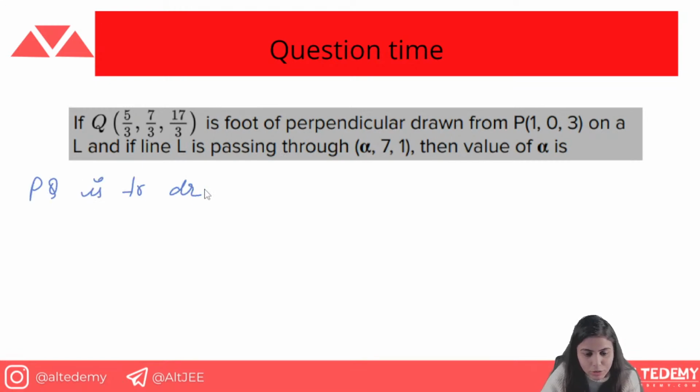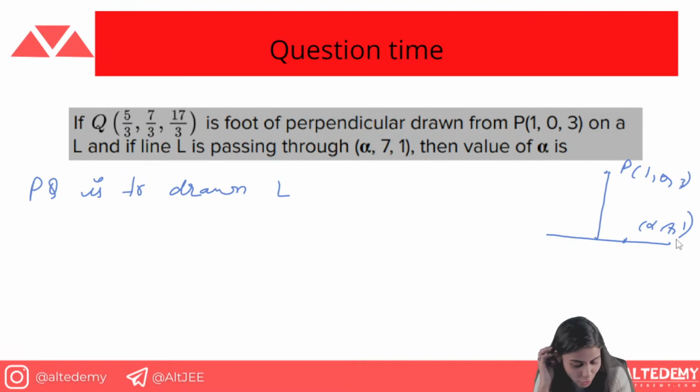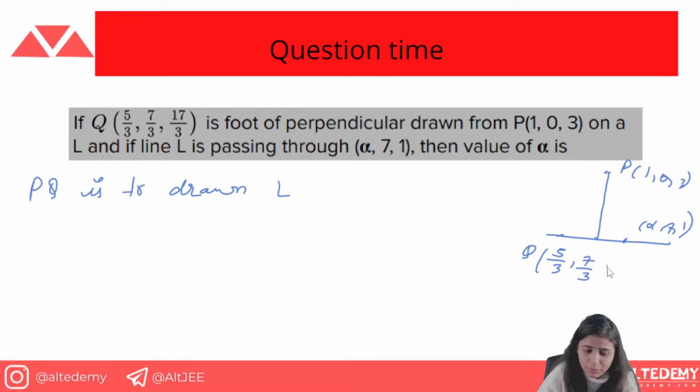perpendicular drawn to L, because it is given that this is the line, let's just assume this is the point P. Okay, and this is the line. So it is given that Q is the foot of perpendicular drawn from point P. P is 1 comma 0 comma 3, and we have been given the line L that is passing through the point alpha comma 7 comma 1. And now we have been given the point Q, that is 5 by 3 comma 7 by 3 comma 17 by 3. Okay, so we have been given these 3 points.